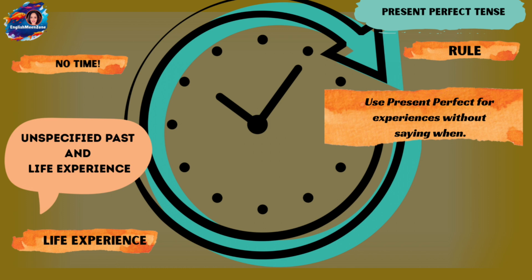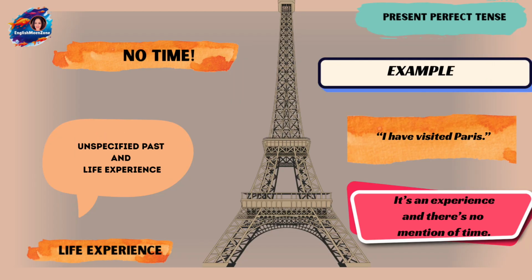Now, what is it that tells us that, okay, I have to use present perfect here? How do you know that? So there is no mention of time, as I told you in the beginning. So it is unspecified past. We do not have to say when the action actually got completed, or we talk about some life experience of ours. So how do we know that this is a life experience?